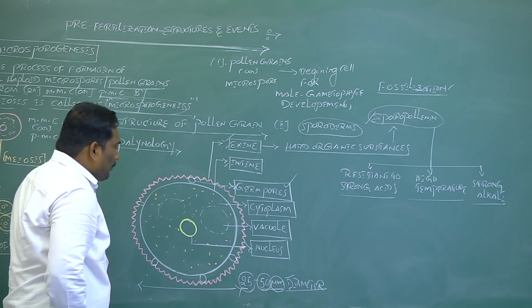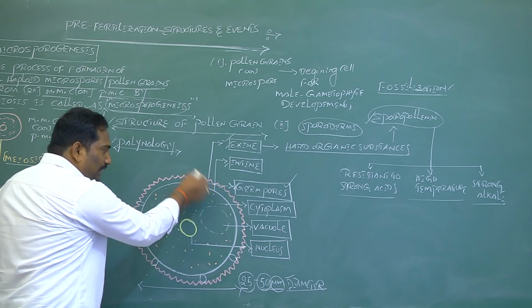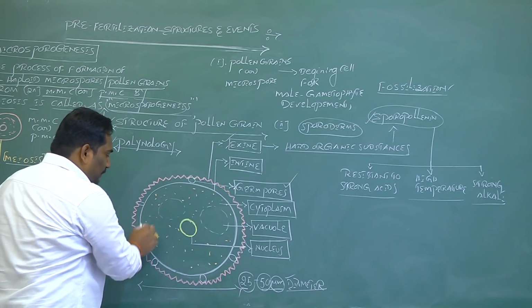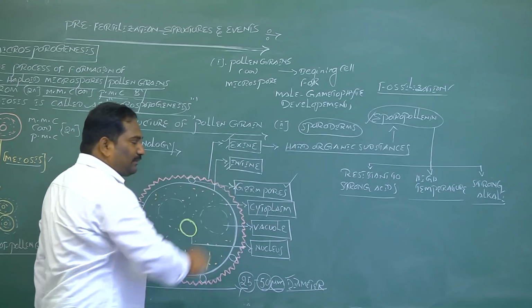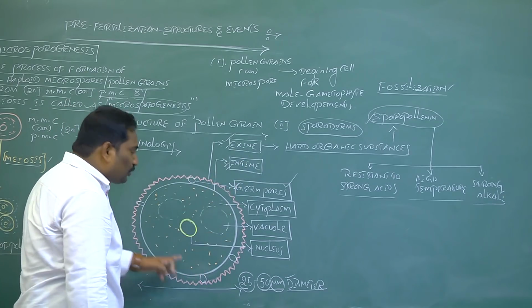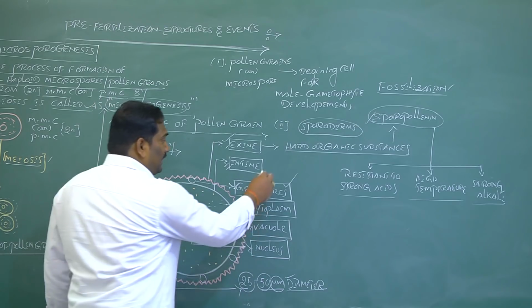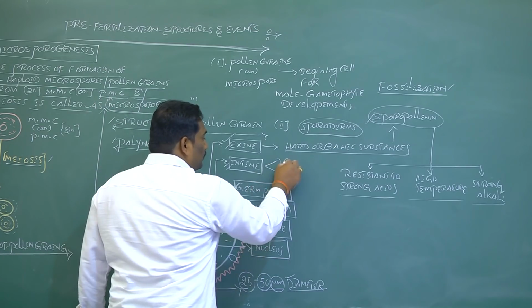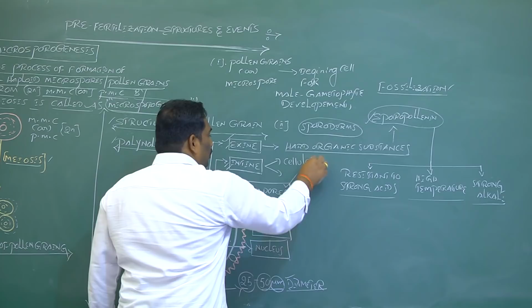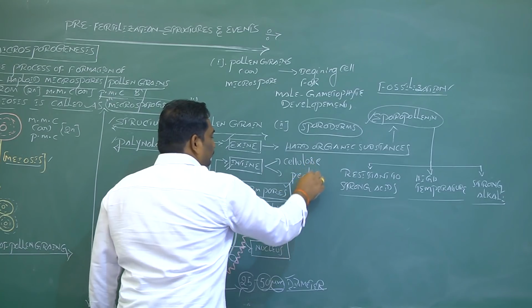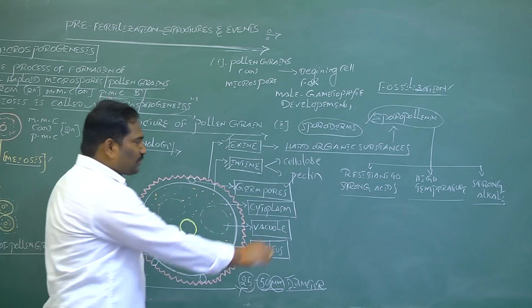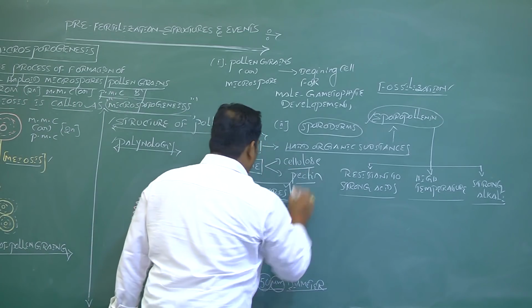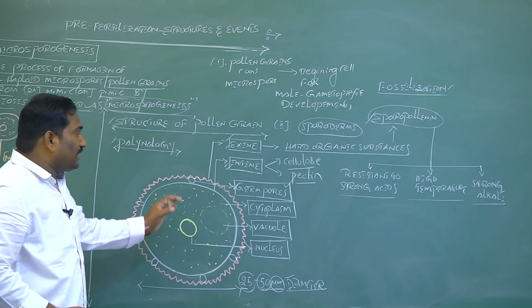And come back to the layer inner to exine. The second sporoderm, or pollen grain wall layer, is called intine. Intine is very smooth. The reason is that it is chemically made up of two substances, cellulose and pectin. It is also called pectocellulose. Due to the presence of smooth substances like pectin and cellulose, the intine is very smooth.